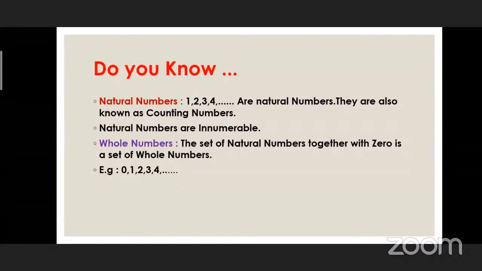After that, whole numbers. If we add 0 to the natural numbers, these are the whole numbers. For example, 0, 1, 2, 3, 4, and so on. These numbers are innumerable, and are called whole numbers.